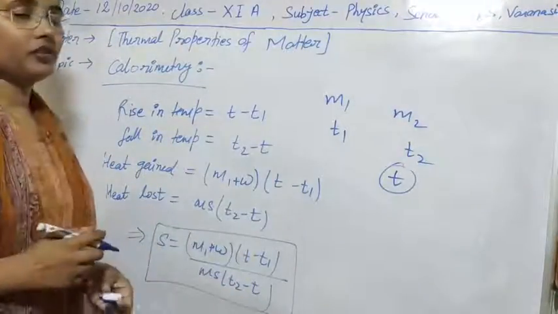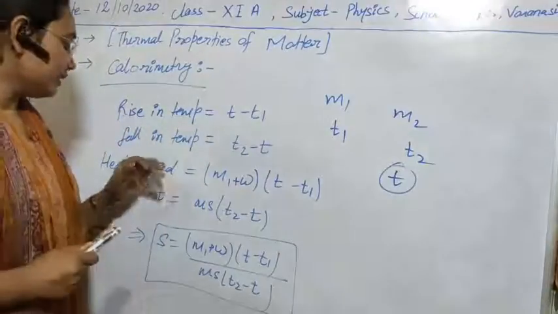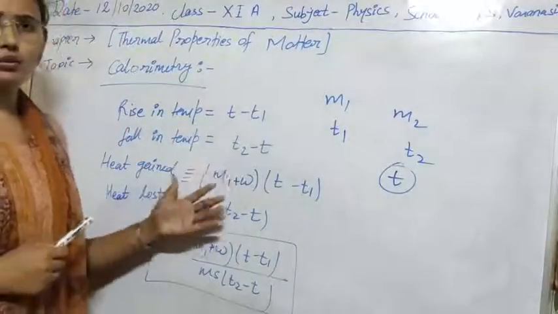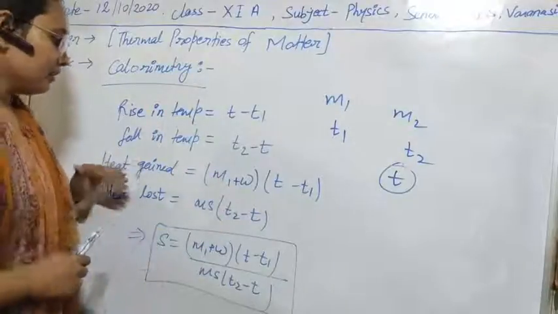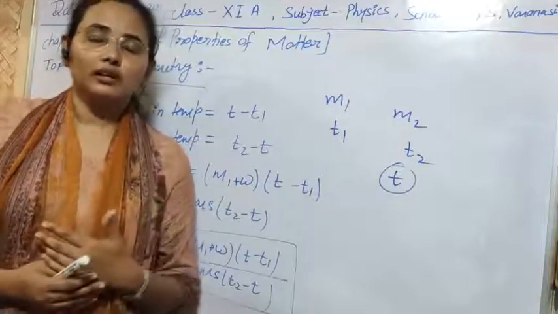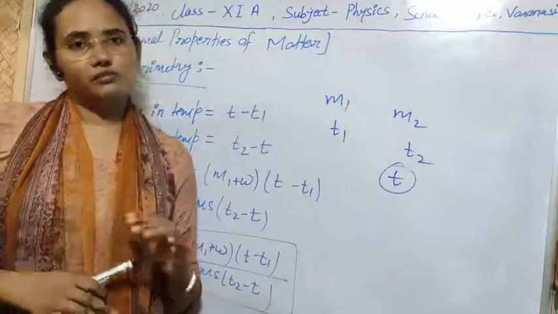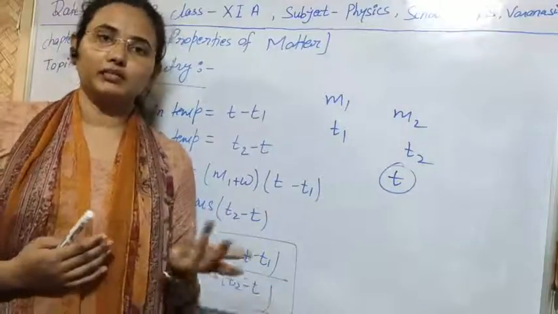In the case of water equivalent, I have told you that, actually, you don't have to do anything. As we are mixing the heated substance into the water, obviously the loss in heat of the substance will be equal to the heat gained by the water.